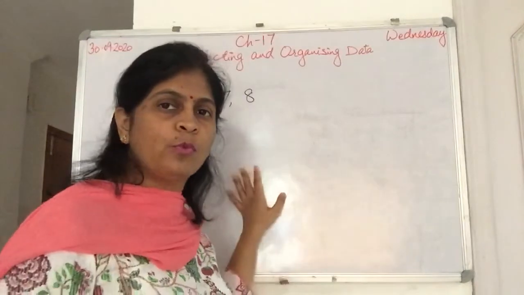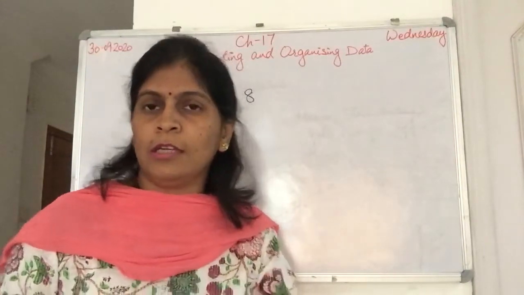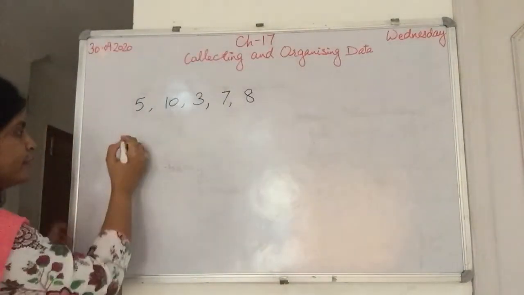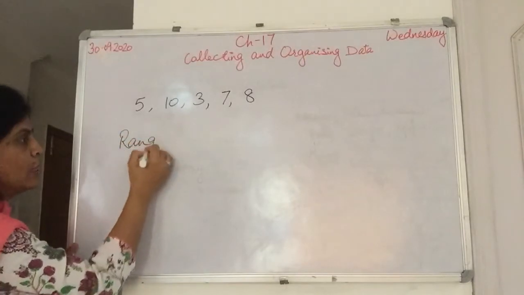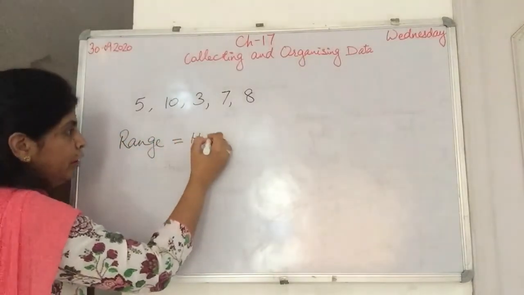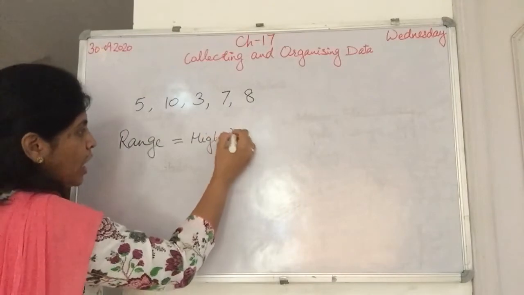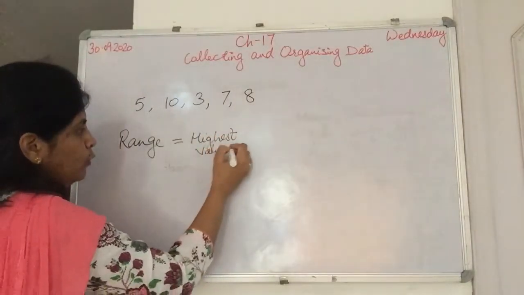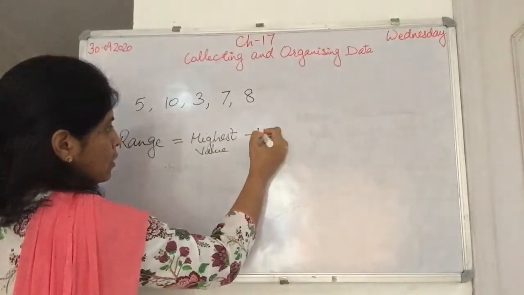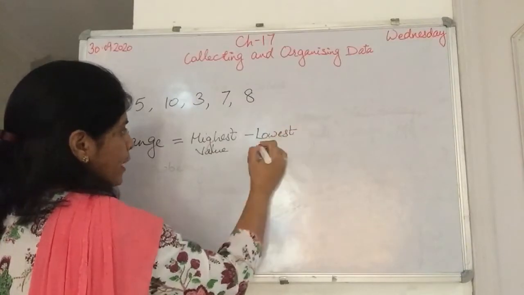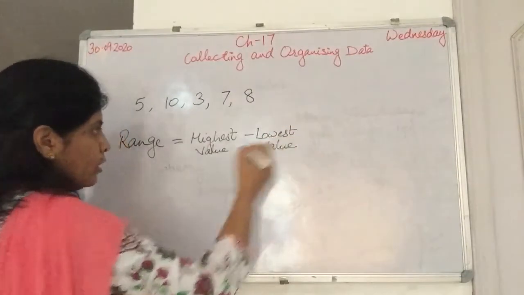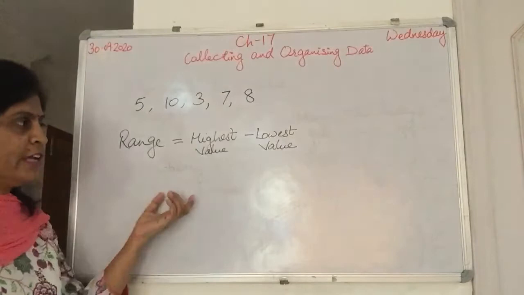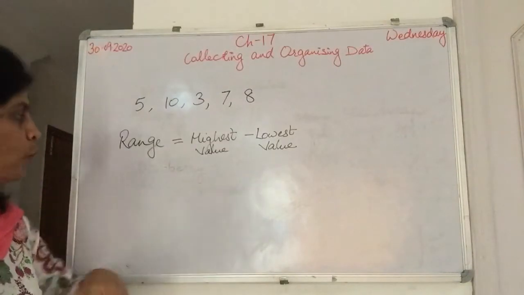How many students did I ask? Only 5 students. Now what is range? Range is nothing but the difference between the highest value and the lowest value.